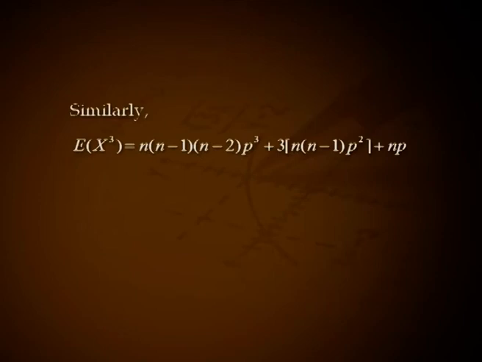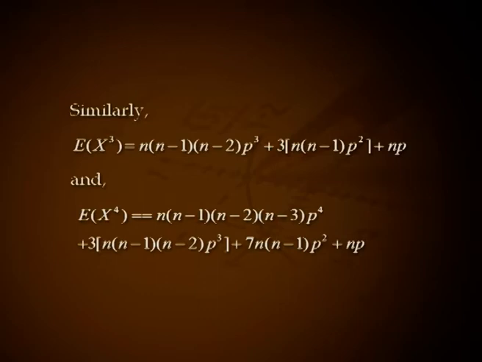Similarly, expectation of X cube equals n(n-1)(n-2)p cube plus 3n(n-1)p square plus np, and expectation of X raised to 4 equals n(n-1)(n-2)(n-3)p raised to 4 plus 3n(n-1)(n-2)p cube plus 7n(n-1)p square plus np.